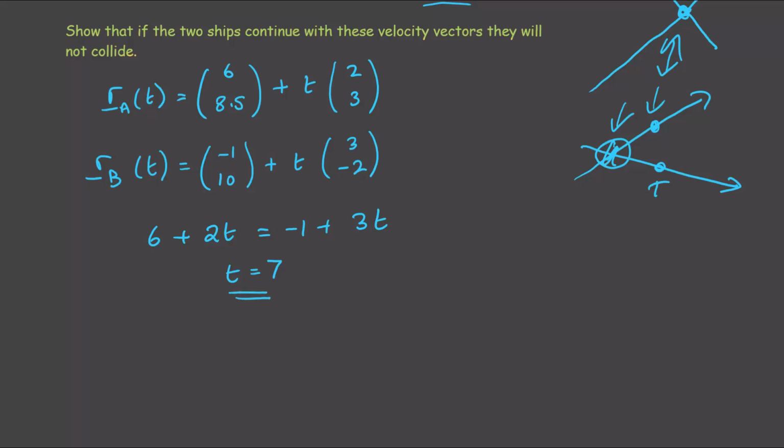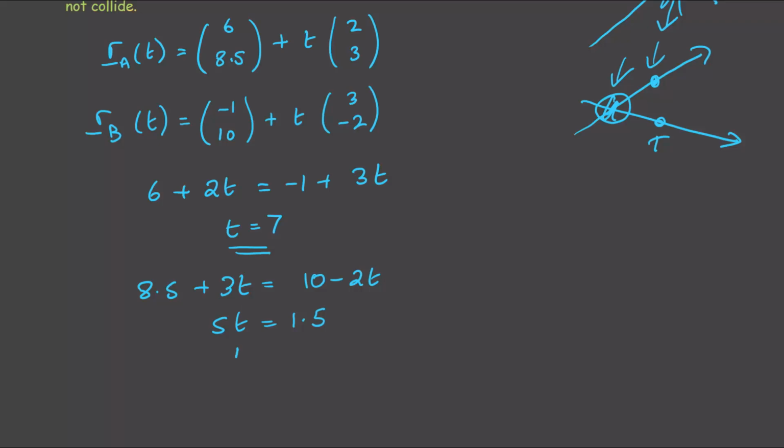Now consider the j's. 8.5 plus 3t is equal to 10 take away 2t. That gives me 5t is 1.5, and therefore t would be 0.3. Remember, these are in hours, but we can see that that's not the same time.